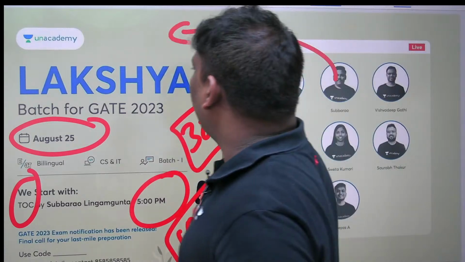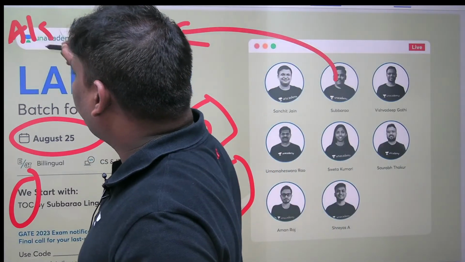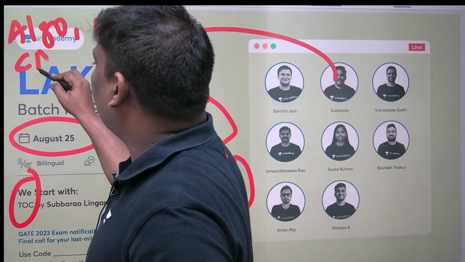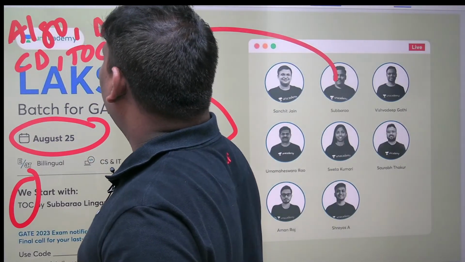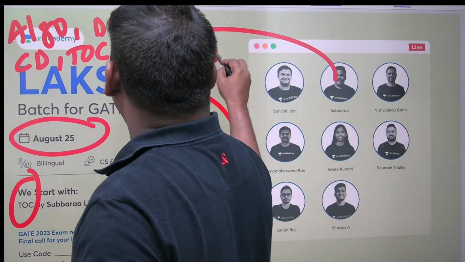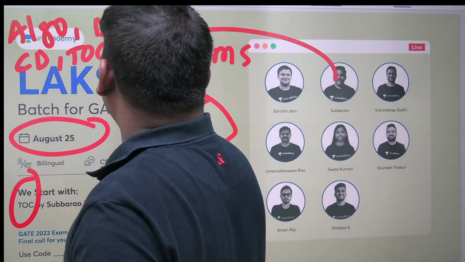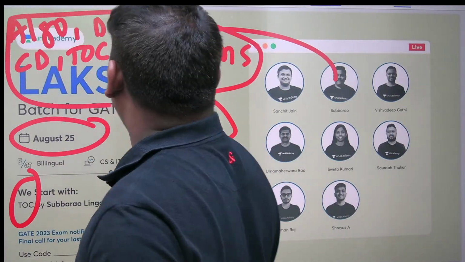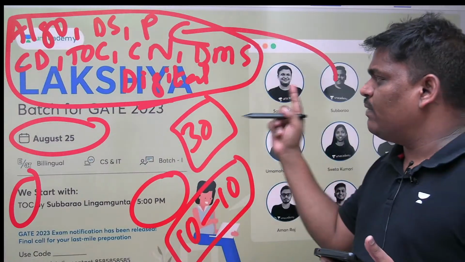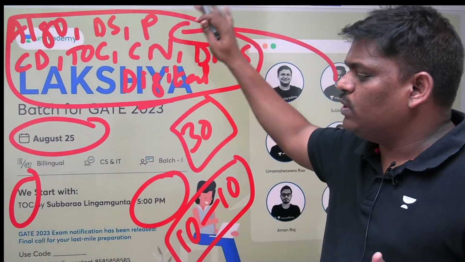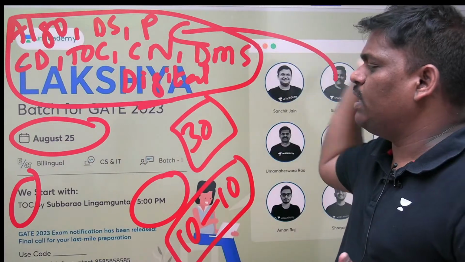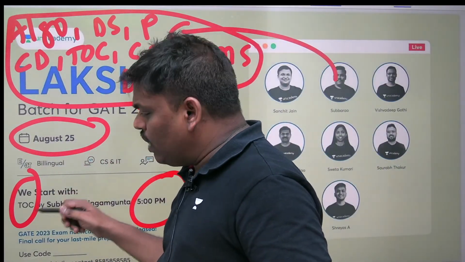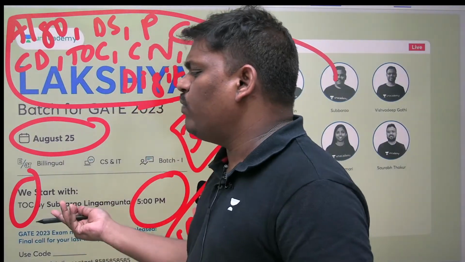In Unacademy I am teaching algorithms, data structures, programming, compiler design, theory of computation, computer network, discrete mathematics and digital. I am teaching all these 7 subjects. Recording is there, live is also there. Today I started TOC. Live is going on. You have recordings also. If you want to complete fast, go for recordings.